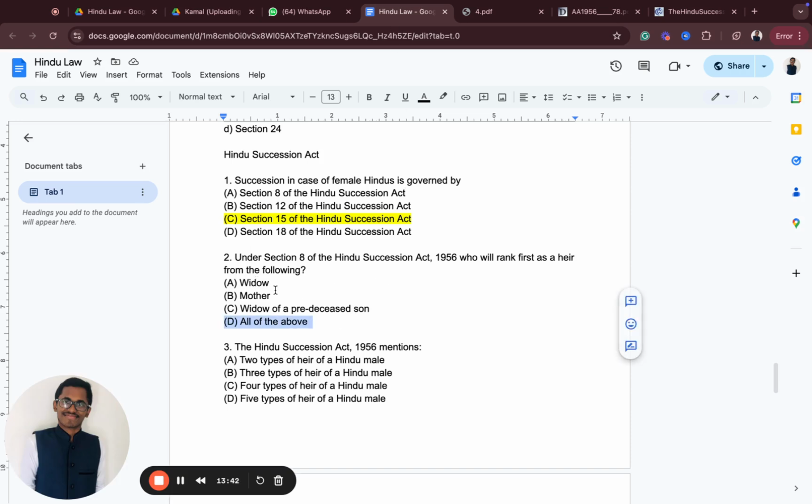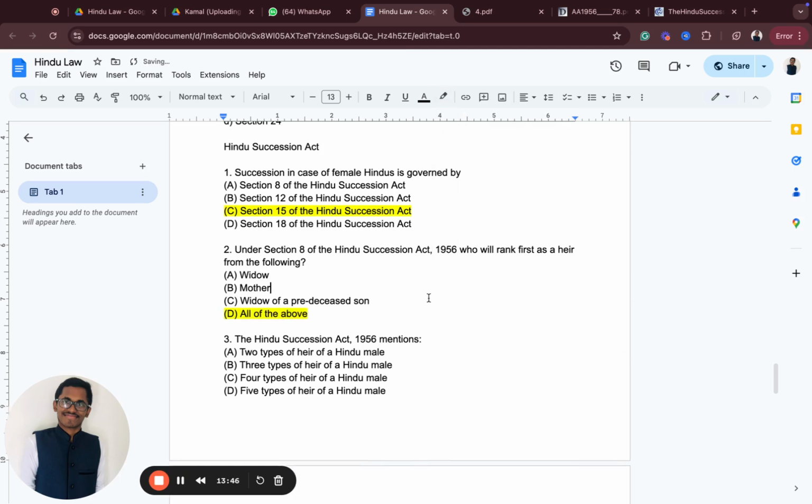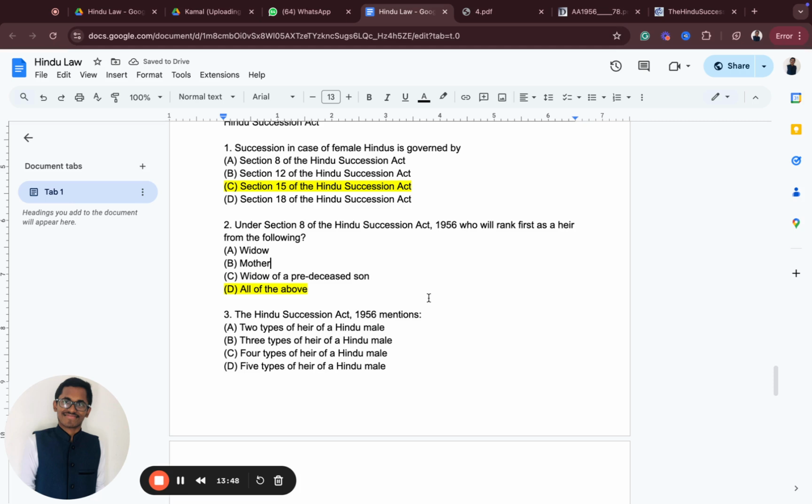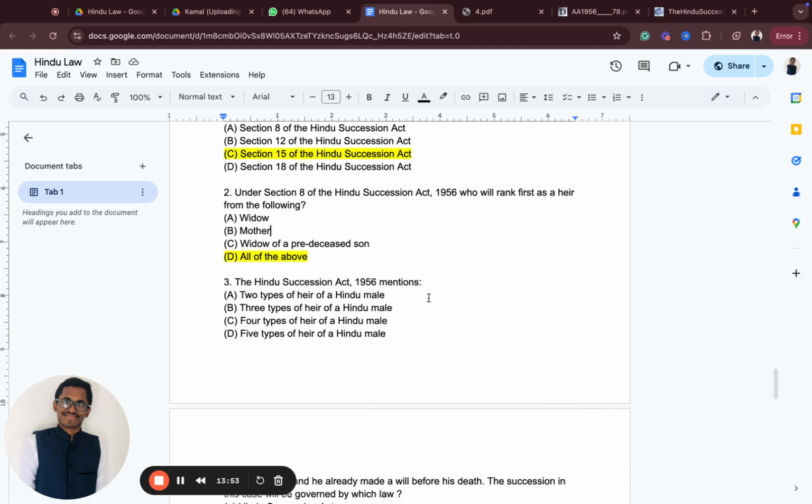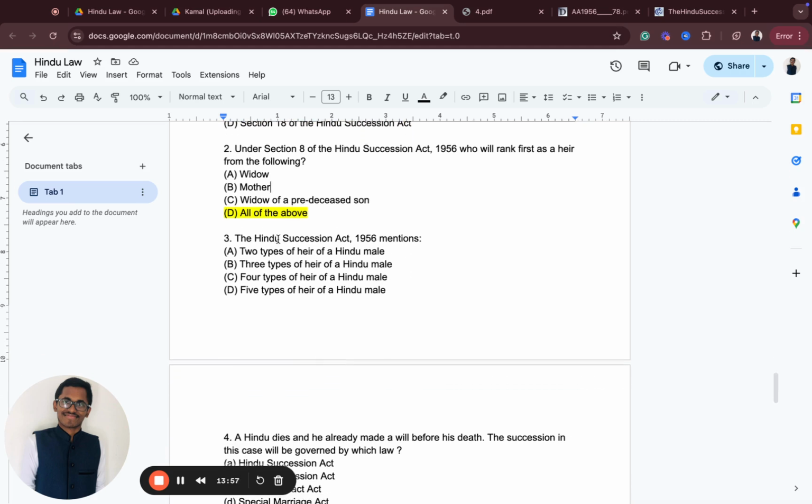In case of males, it is always all of the above: mother, widow of the predeceased son, and so on. All of these are ranked. For example, if a person dies, his widow, his mother, or his predeceased son all come under that category for getting the inheritance as heirs. The Hindu Succession Act 1956 mentions how many types of heirs of a Hindu male? The answer is very simple: four types of heirs of a Hindu male.